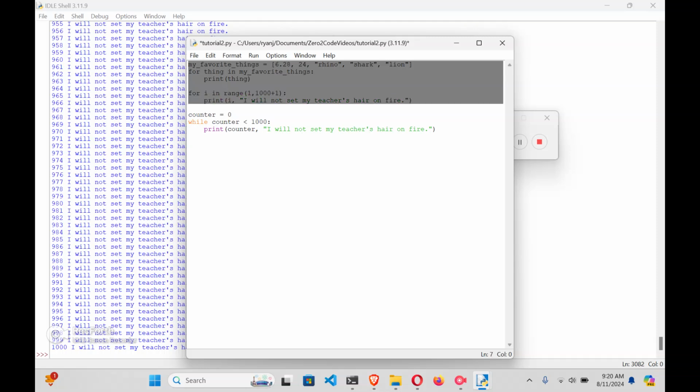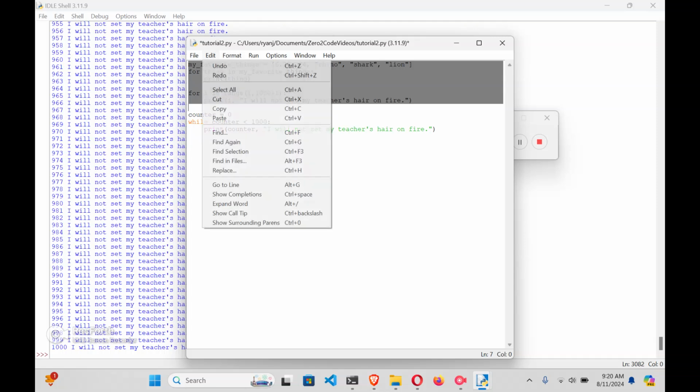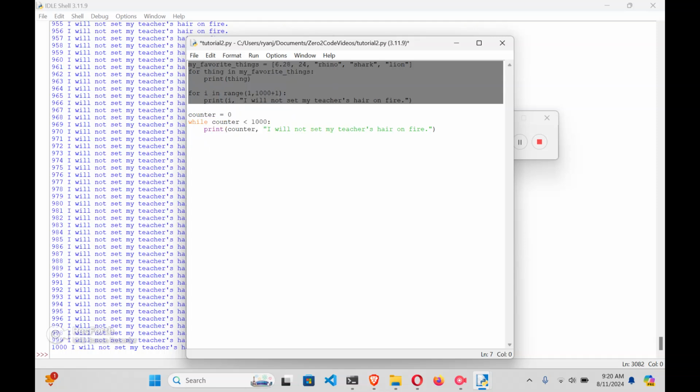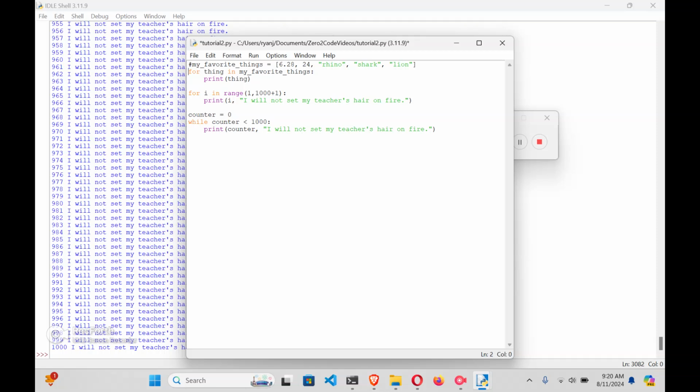In a lot of these code editing softwares, if you hit Control or Command and then /, then usually it comments them. I guess it's a little bit different in IDLE. So we will instead just go ahead and comment these out individually. And we'll talk about Visual Studio Code in a future episode.